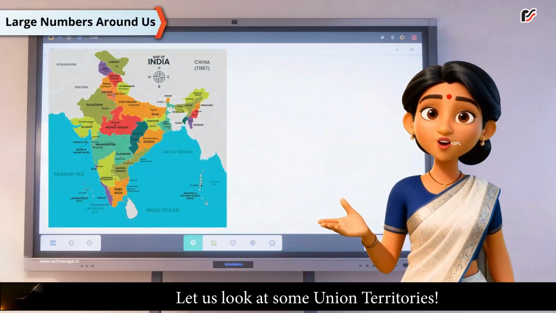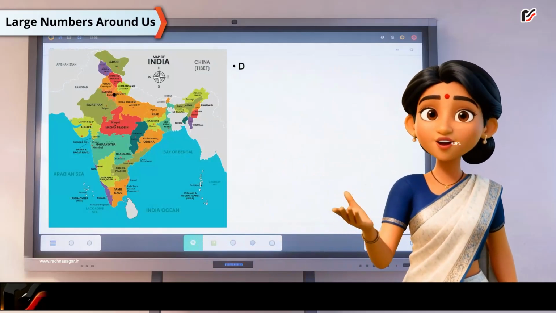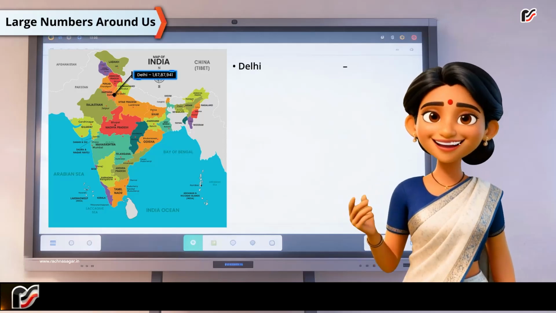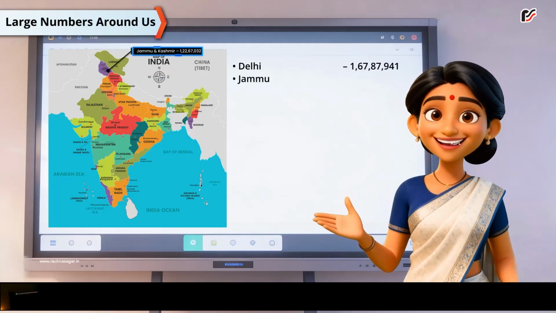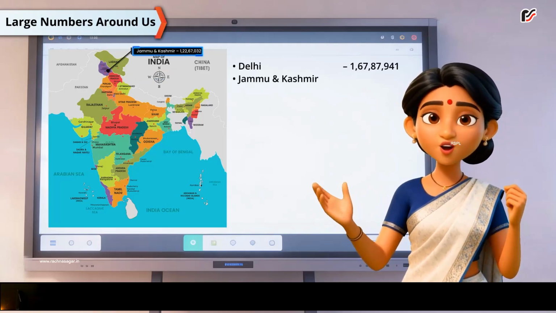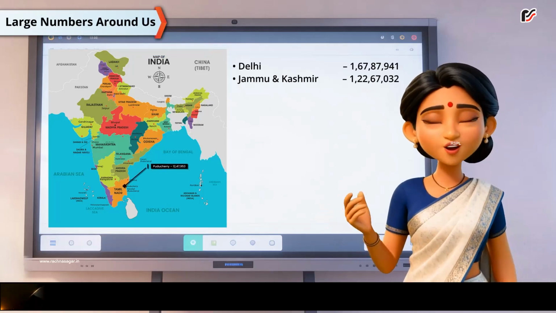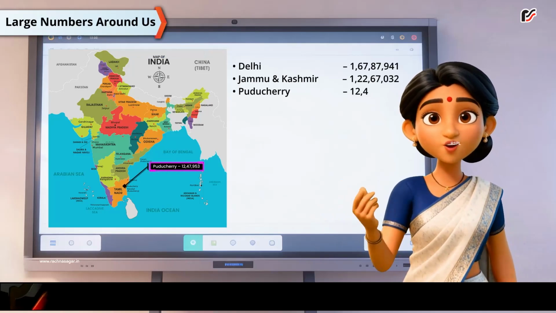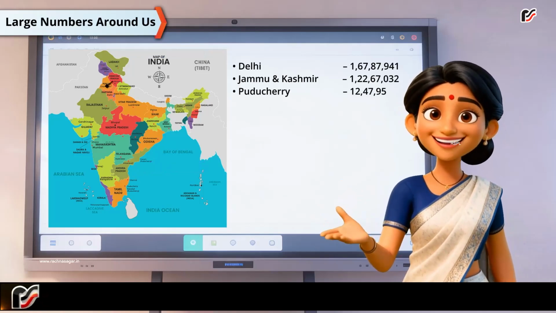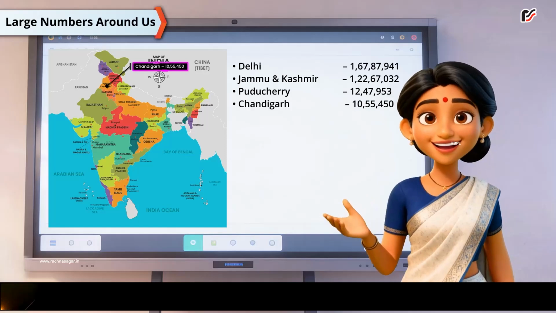Let us look at some union territories. Here are the populations. Delhi 1,67,87,941. Jammu and Kashmir 1,22,67,032. Puducherry 12,47,953. Chandigarh 10,55,450.